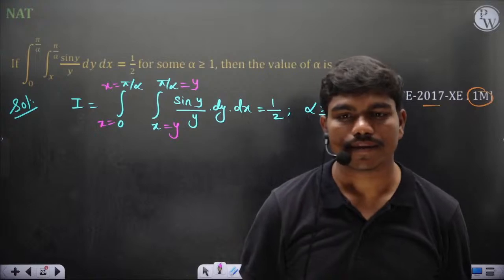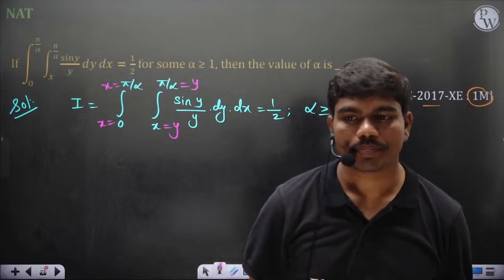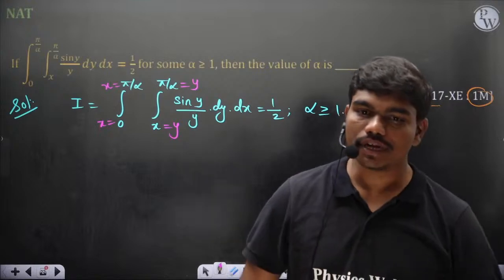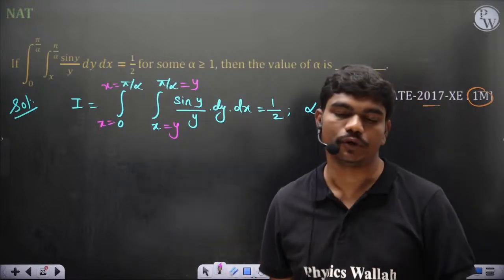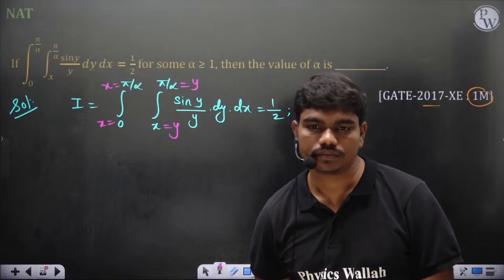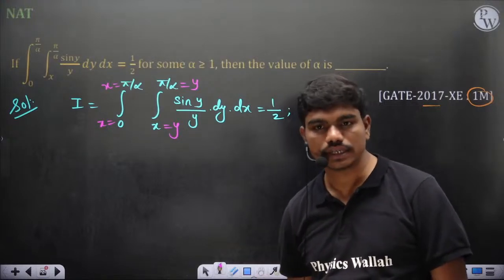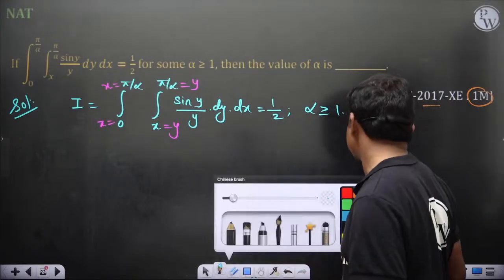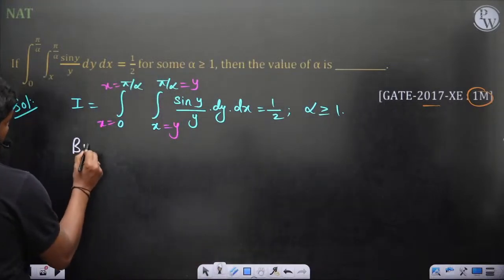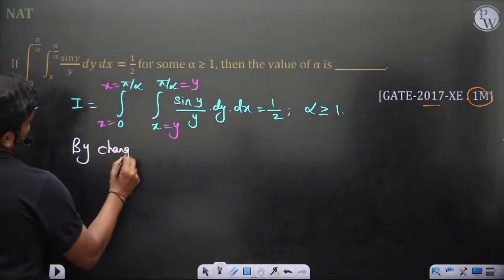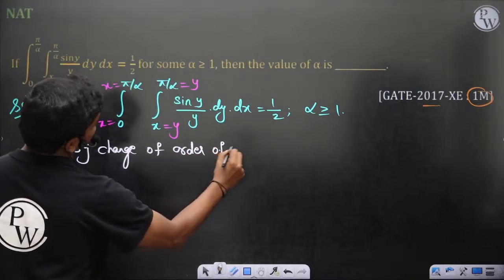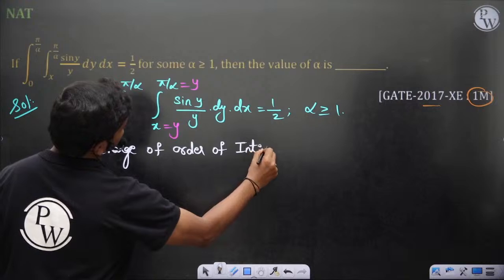Any suggestion that something can be done to make it easy? Change of order, correct? So by change of order of integration.